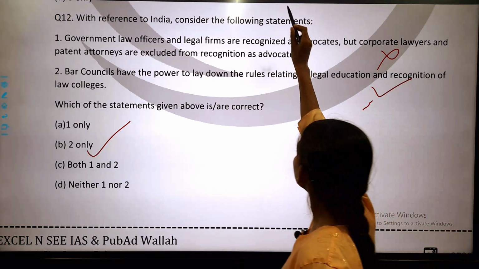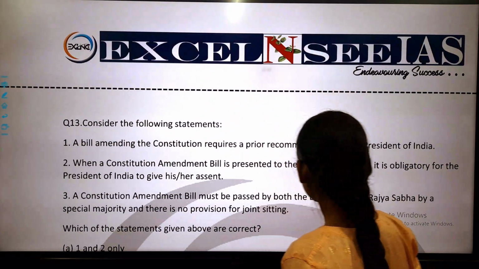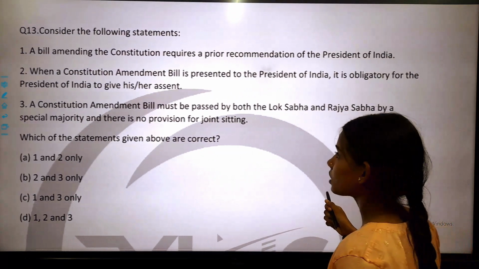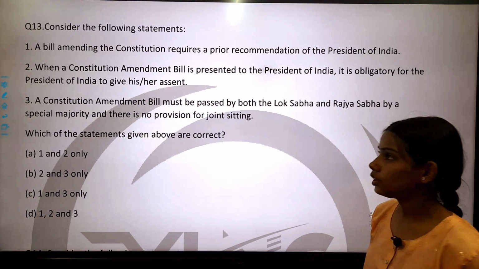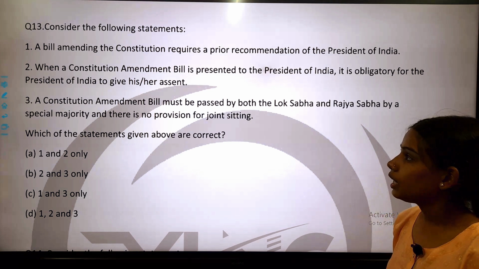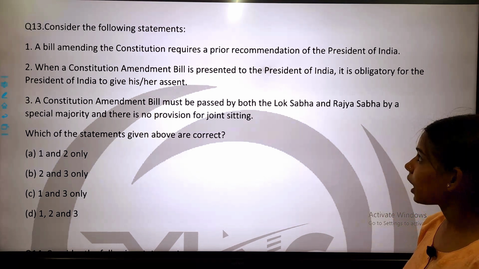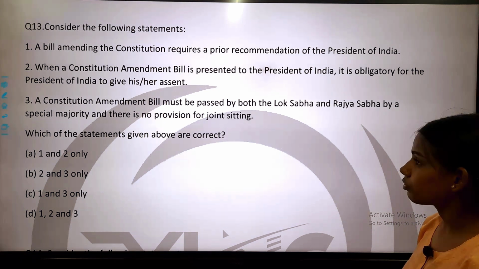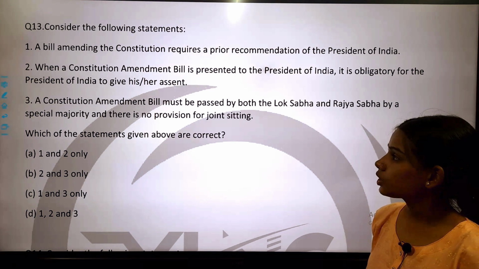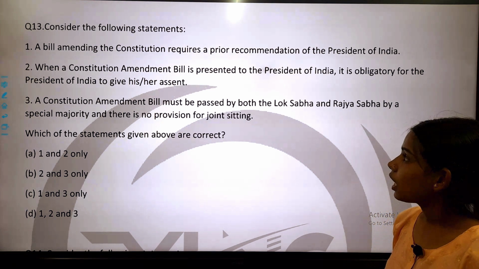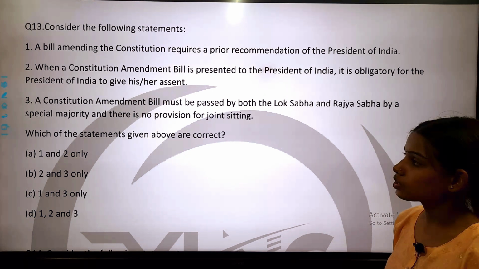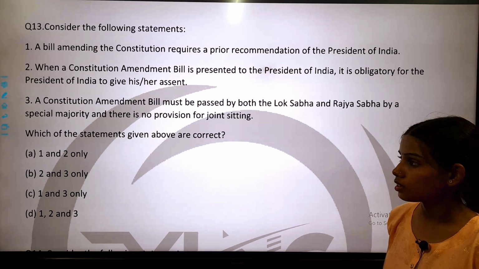Now come to next question. This is another question of the same type, statement based. Consider the following statements. Number 1, a bill amending the constitution requires a prior recommendation of the President of India. Statement 2 is, when a constitution amendment bill is passed and presented to the President of India, it is obligatory for the President to give his/her assent.